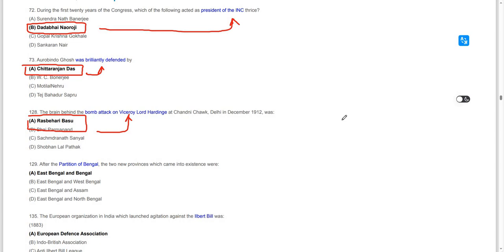After the partition of Bengal, two new provinces which came into existence were East Bengal and West Bengal.